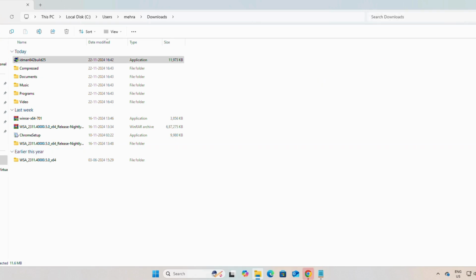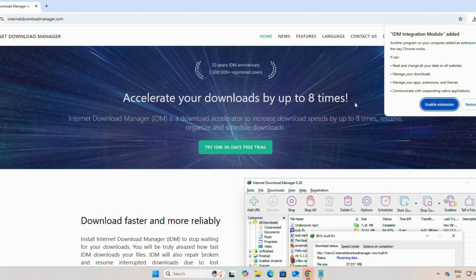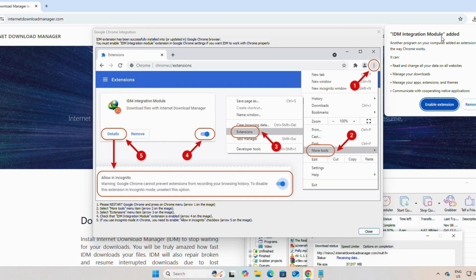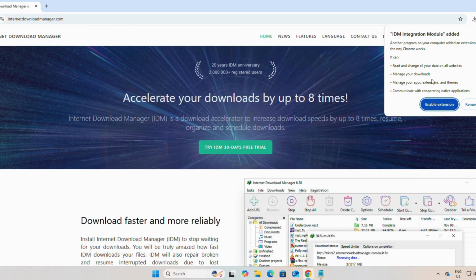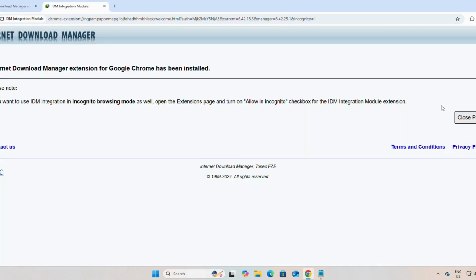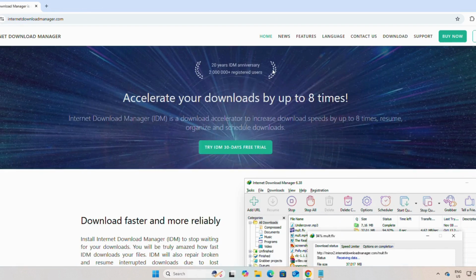We will close this one. Here we have to enable the IDM integration module. We have to click on enable extension. As you can see, the extension has successfully installed. We will close it. Now we will check whether it is working or not.